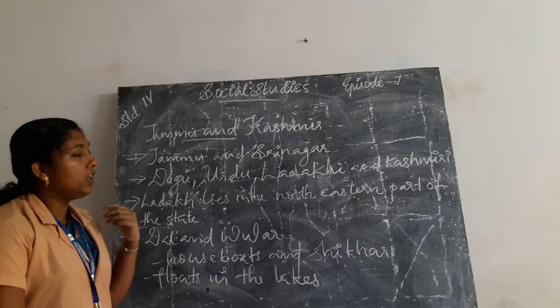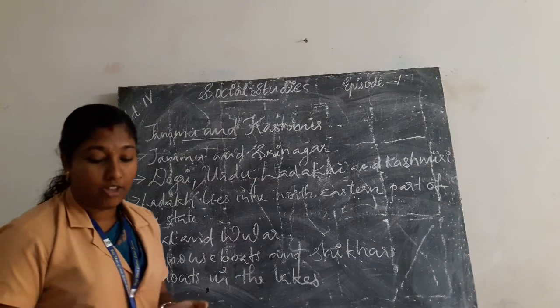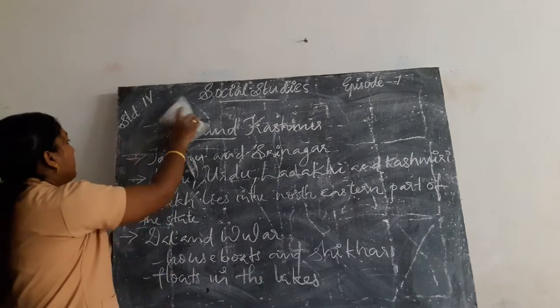Okay. Then in Jammu and Kashmir, famous temples are also present. In Jammu and Kashmir, we can see famous temples.